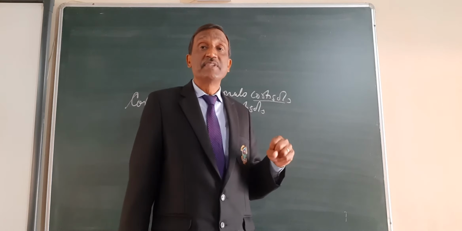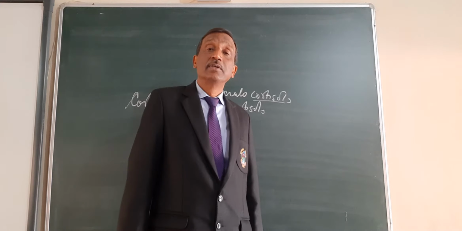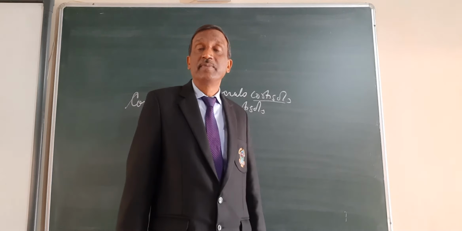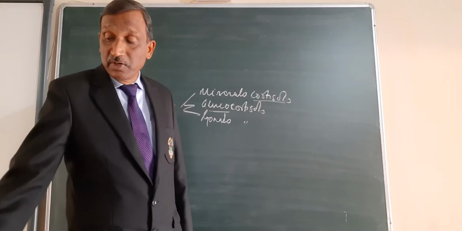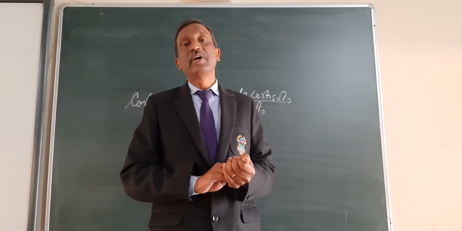But what happens if the glucose level falls and there is no glycogen in the body? Then the person may faint, or may die, or go into a coma. So there is another arrangement: proteins or lipids can also be converted into carbohydrates.